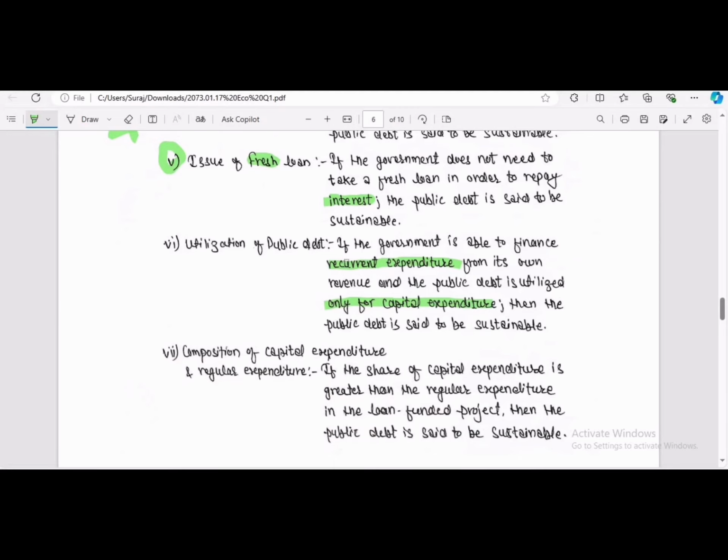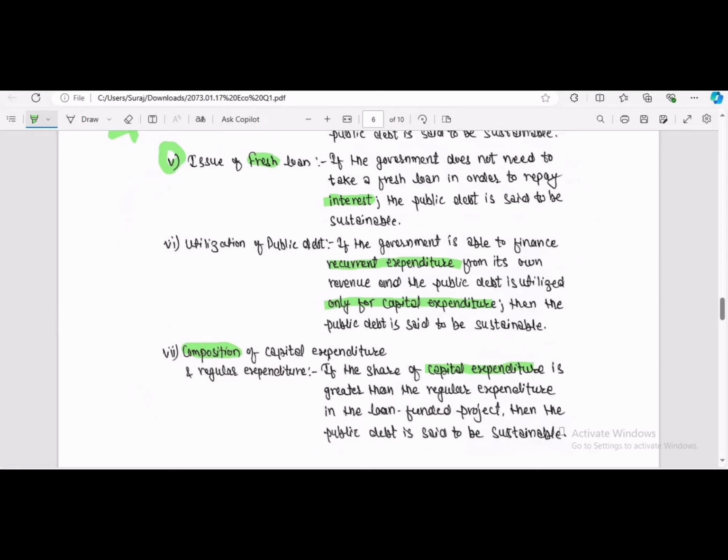That is the only difference, but it is talking about the composition. Point 7, composition. If the share of capital expenditure is greater than the regular expenditure for the loan-funded project, then the public debt is said to be sustainable.